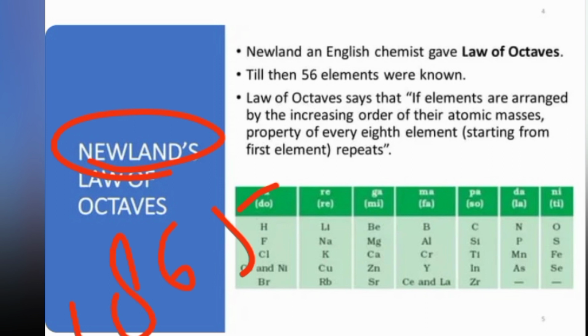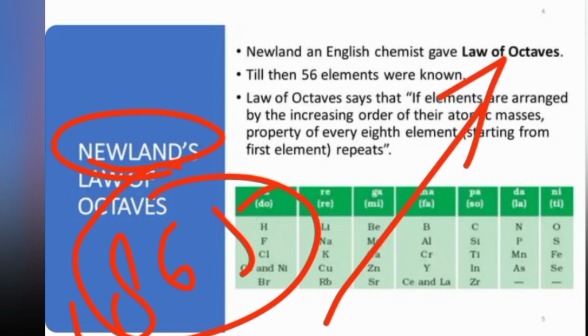Then another scientist came who further enhanced Dobereiner's triad, giving his theory in context with William Prout's assumption, and that was Newland. John Newland was a scientist and a lover of music. He gave his theory in the year 1865. John Newland arranged the elements in ascending order of their atomic masses.